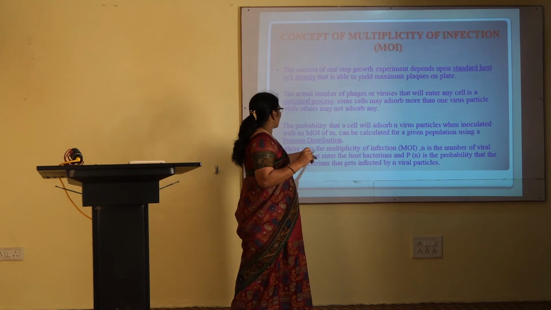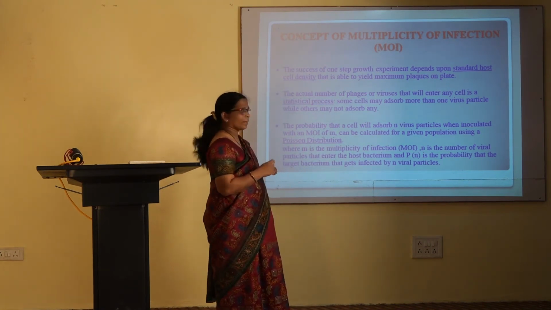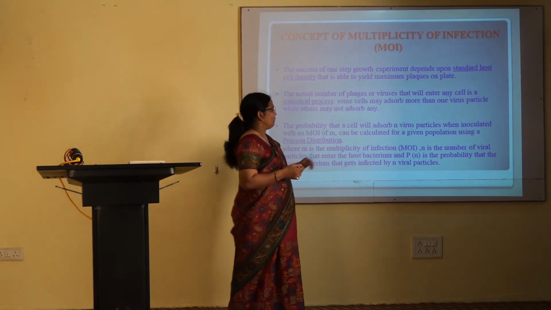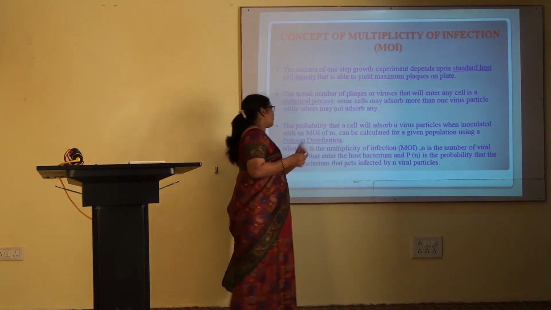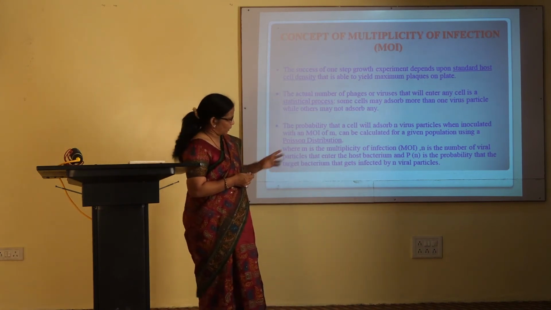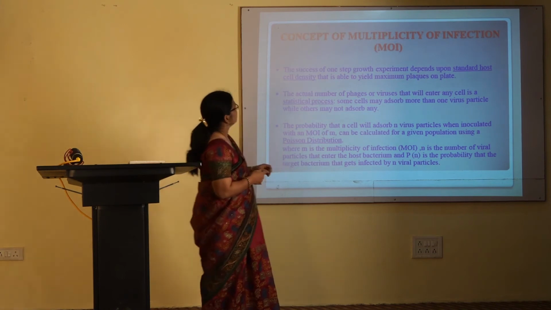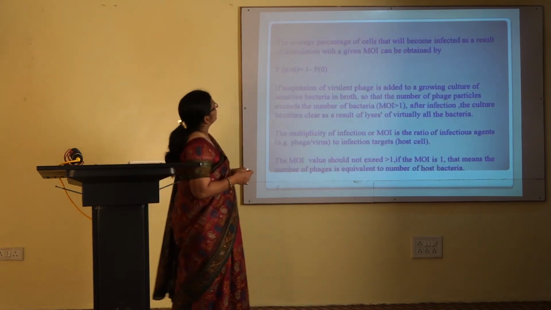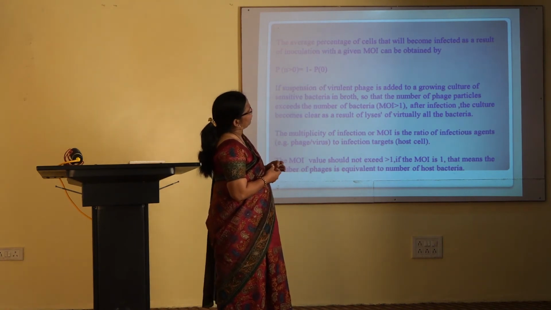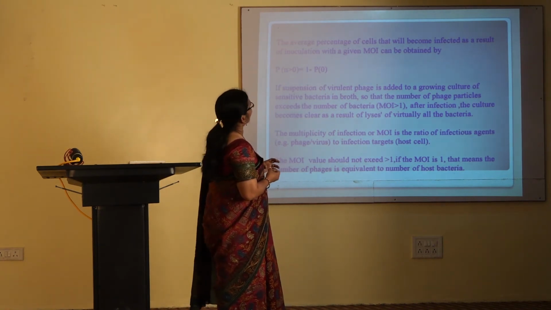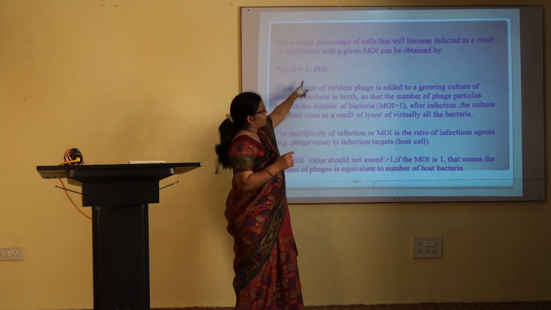In this case, m is the multiplicity of infection, n is the number of viral particles that enter the host bacterium, and p is the probability that the target bacterium gets infected by n viral particles. Next. The average percentage of cells that will become infected as a result of inoculation with the given MOI can be obtained from this equation.